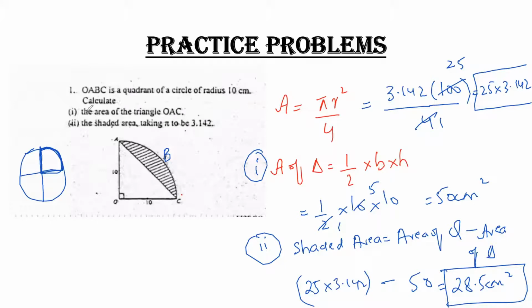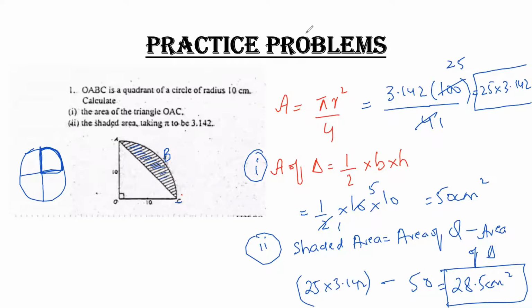They said in the first part, the area of a triangle OAC, you have to find out OAC. That means this is a triangle and this is a right angle triangle, so the formula for area of a right angle triangle is half into base into height. The value of base is 10 and the value of height is also 10. After solving you will get the answer 50 centimeter square. Similarly, in the next part they ask you the shaded area, taking pi to be 3.142. That means they ask you to find out the area of only this portion. So how can you find out?